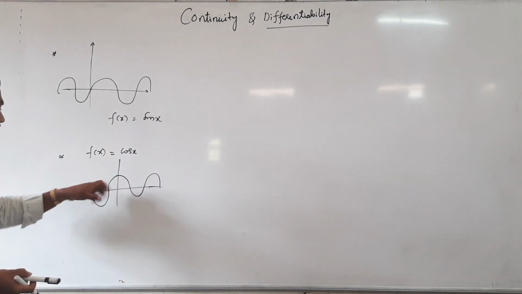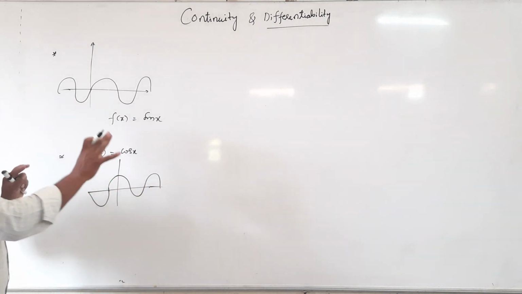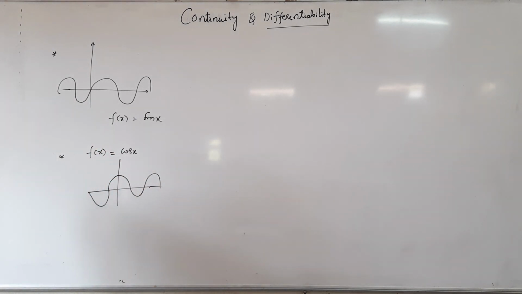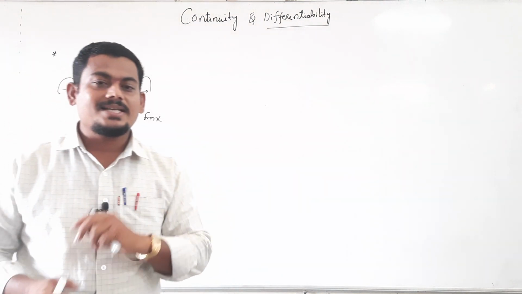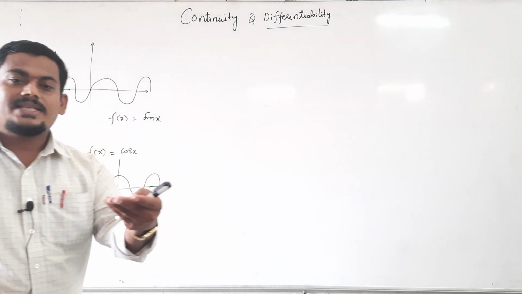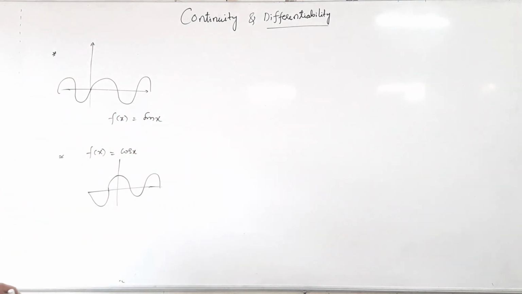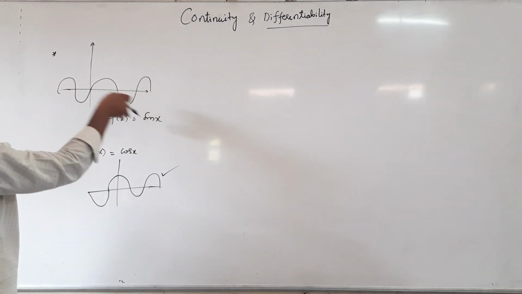There is no gap in between the curve, which means it is continuous only. Is there any gap? No. If there is a gap or a hole, then it is discontinuous. If there is no gap in between the curve, then we can say that it is continuous. Clearly this function is also continuous because there is no gap.